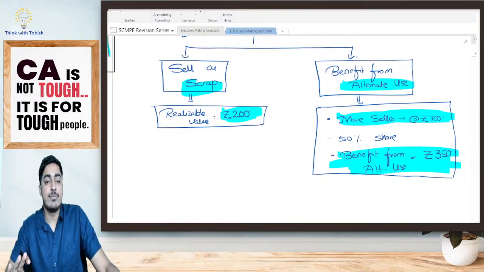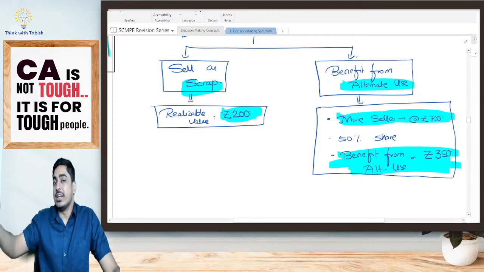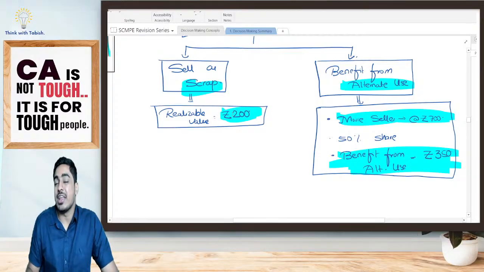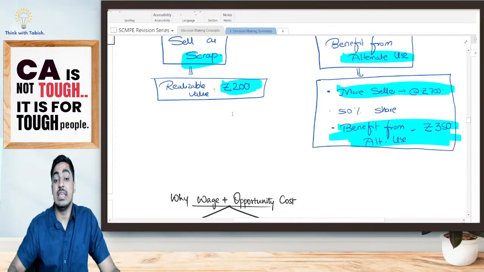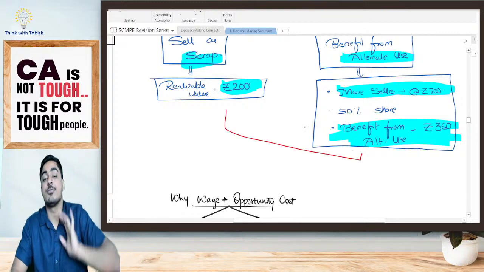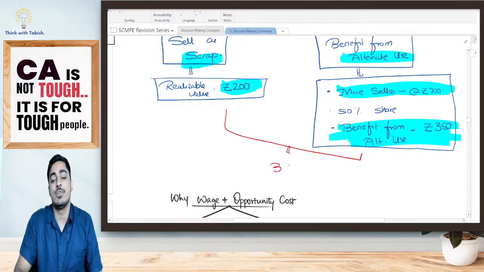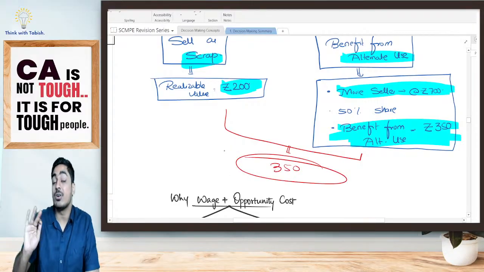Yes, we would have sold it, we would have given it to that pen drive seller. Yes or no? Yes. So that means if I had that pen drive, how much benefit would I have got? I would have got a benefit of 350 rupees. I would have given it to that movie seller. I would have got 350 rupees.